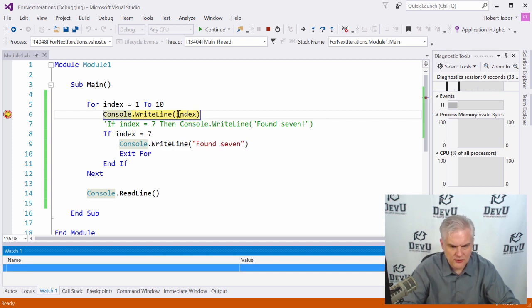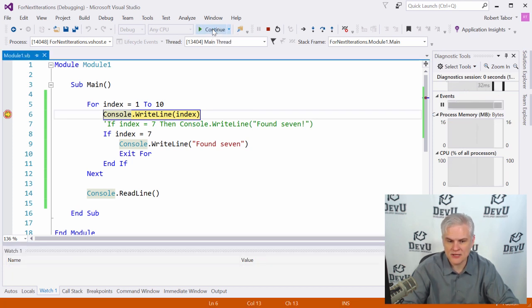In this case there's only one variable, but if I hover over the variable index, we can see its current value, and I can click what was formerly the start button. It's now the continue button, and when I run it and hover my mouse cursor over, you can see that index has increased to 2. So when I clicked continue, it executed the next several lines of code, came back up to the top, and we were able to break again on that same line of code since we're just iterating through the same block.